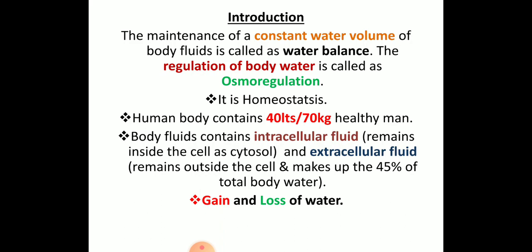With that you have gain and loss of water. Gain may be in the form of drinking of water, or in the form of taking food. Loss may be in the form of sweat, urine or lactation by a woman to her infant. Those all are the different types of losses of water.